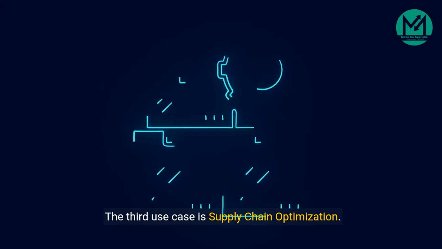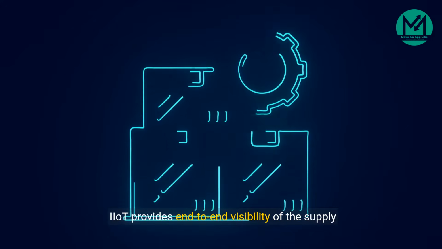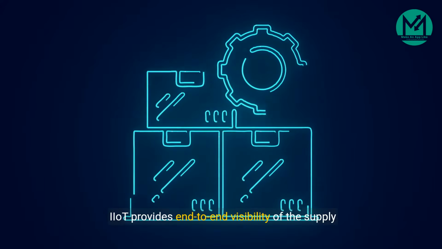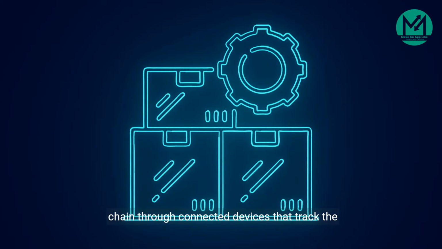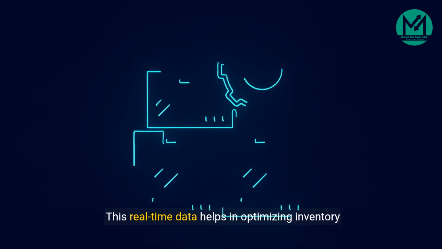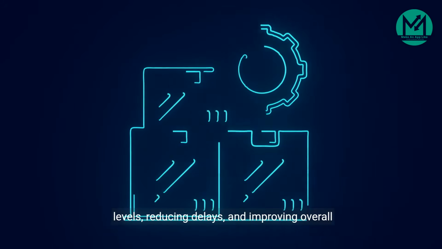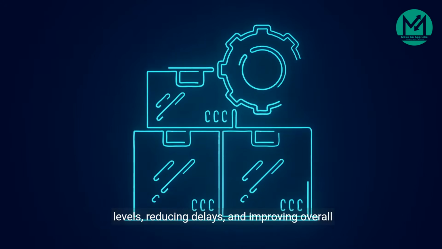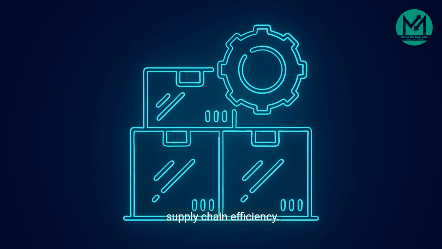The third use case is supply chain optimization. IIoT provides end-to-end visibility of the supply chain through connected devices that track the location, condition, and movement of goods. This real-time data helps in optimizing inventory levels, reducing delays, and improving overall supply chain efficiency.